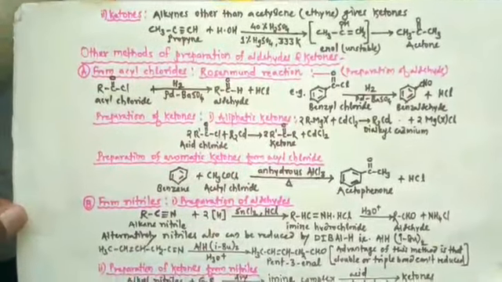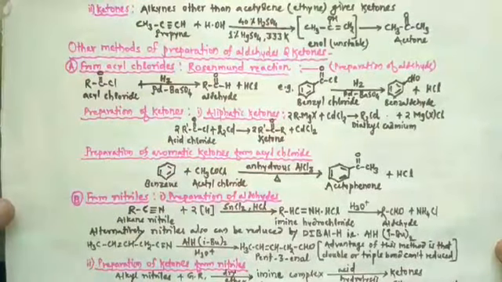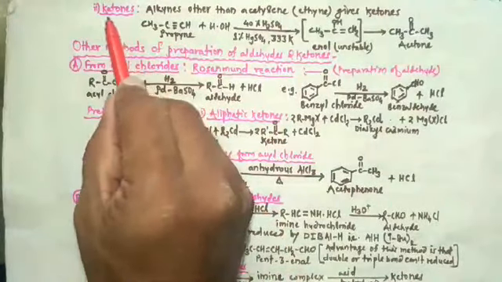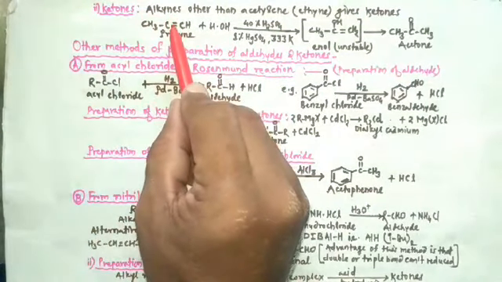Then the next method is preparation of ketone from alkynes.